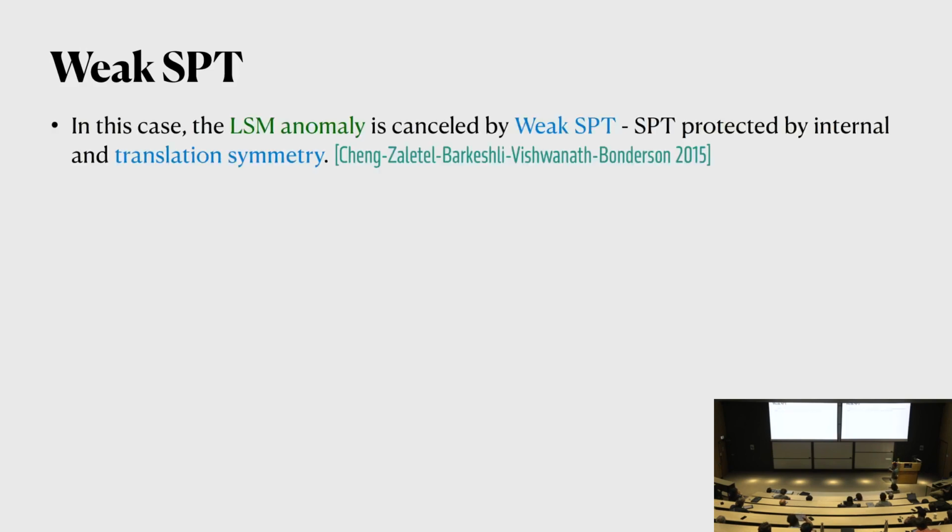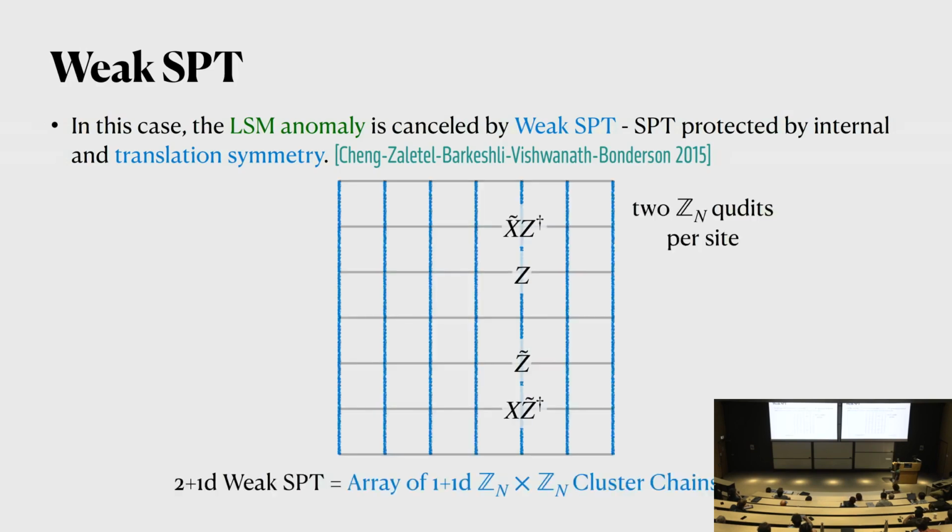So now let's try to construct the symmetry TFT for this LSM anomaly. The idea to start is to first look for an SPT that cancels the LSM anomaly. It turns out this is given by the so-called weak SPT. Weak SPTs are SPTs protected by internal symmetry and translation symmetry. In this particular case, we can consider a 2+1D weak SPT, which can be thought of as an array of 1+1D Zn times Zn cluster chains, or 1+1D SPTs that are stacked in the directions perpendicular to the X direction.